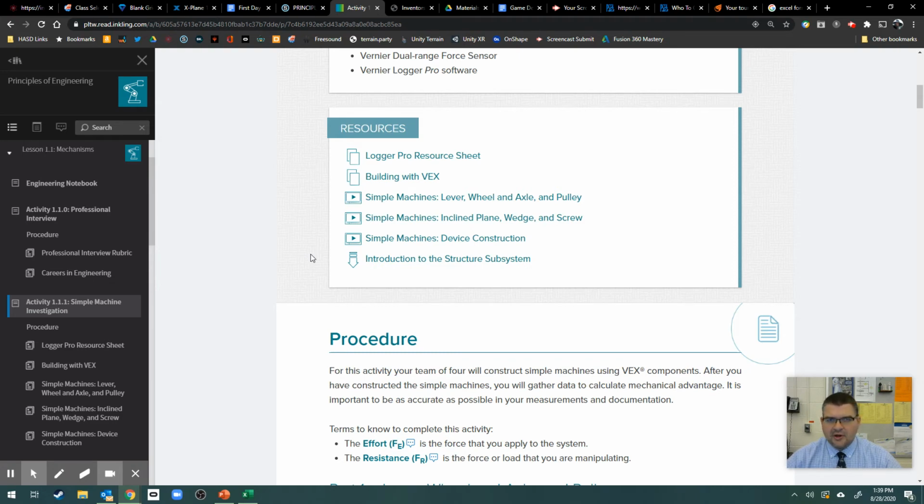The blue and clear bin contains all of the electronics and the sensors for the robotics kits. We typically won't use those till later on in the year, but it's important that you go through and organize those and make sure to the best of your ability that each VEX kit has essentially the same components and the same numbers of components. And then in the large clear lidded bins, you'll find the large components. Most of the large metal components and the large plastic components that all fit together. And I want you to go through those as well, and to the best of your ability, make sure that every kit has mostly the same components. That's your job for this point.